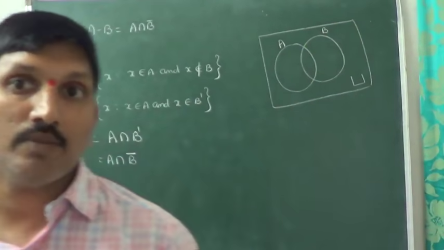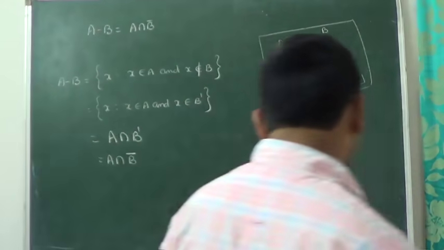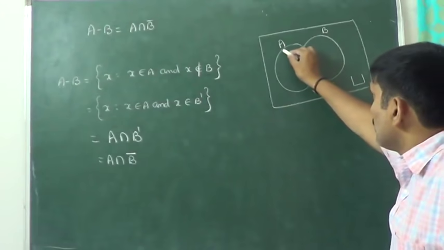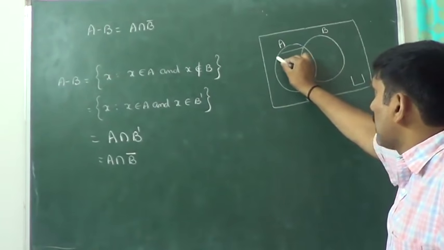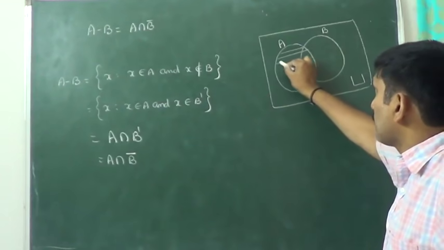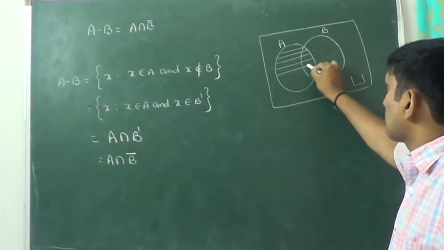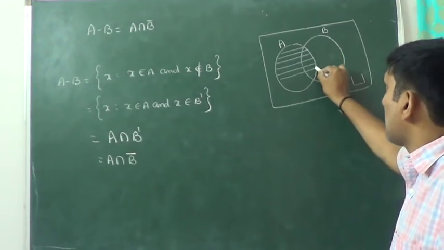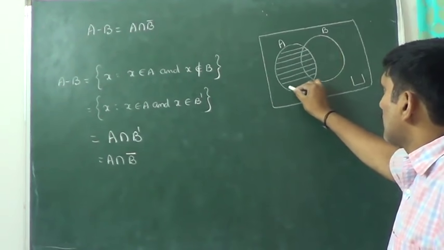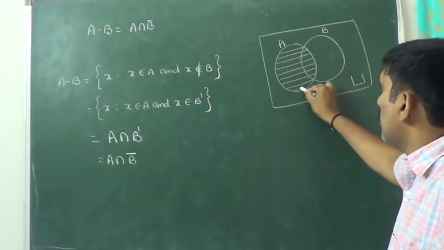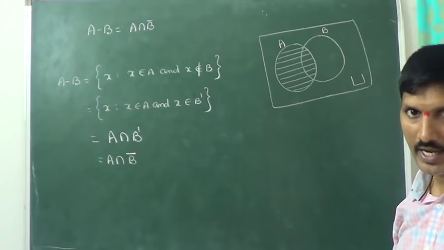A intersection B bar. What is A? First of all, I am shading A with horizontal lines. The portion which I shaded now represents A.